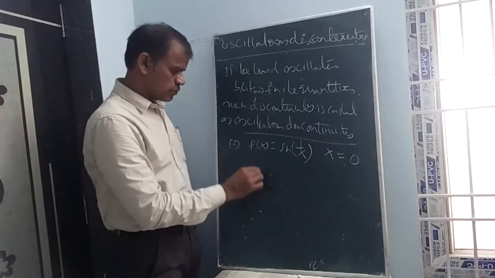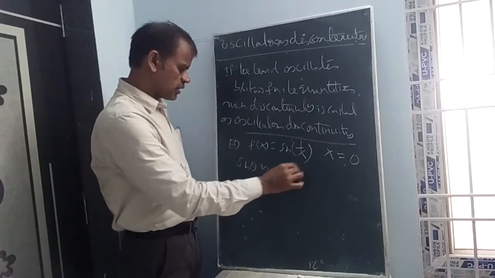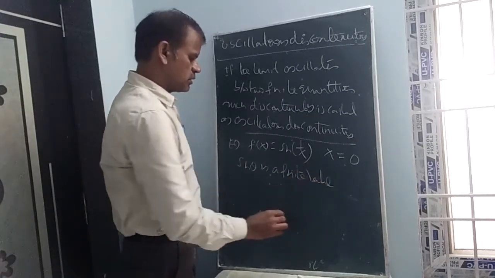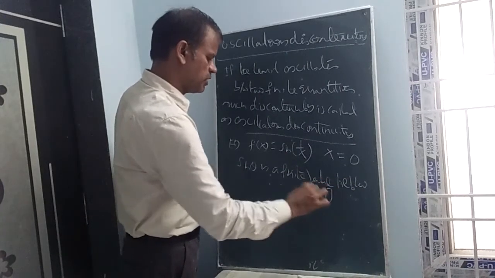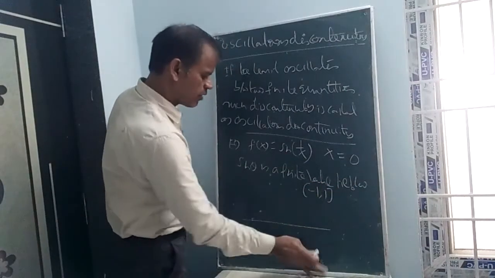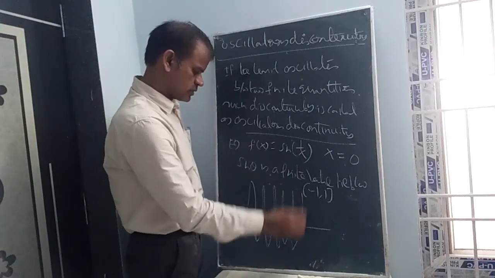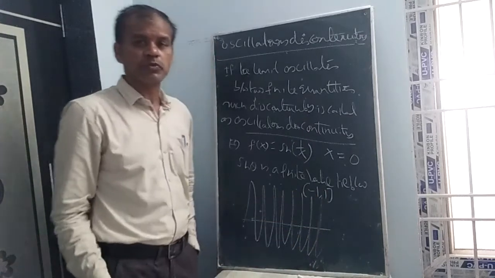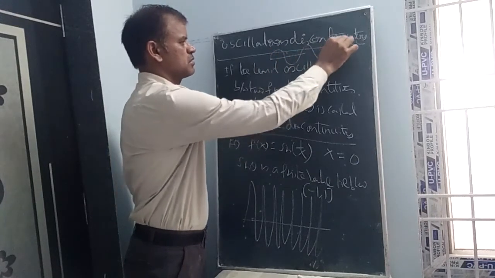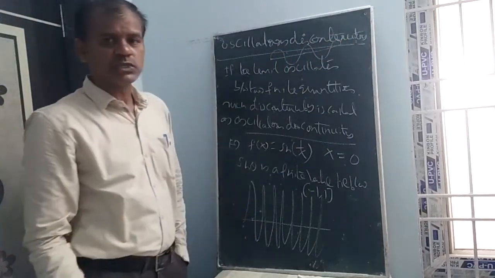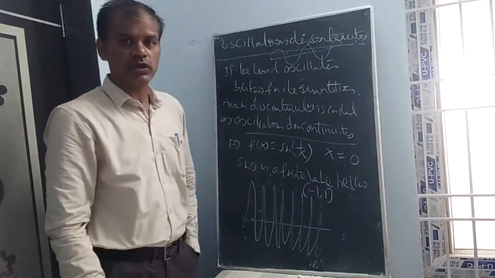In such cases, you take sin theta as a finite value, lying between minus 1 and 1. The graph of sin x should be like this. In physics, on a cathode ray oscilloscope, you can see the graph. Of course, like this also you can draw. So between minus 1 and 1, plenty of values will be there, so the value is oscillating between minus 1 and 1.